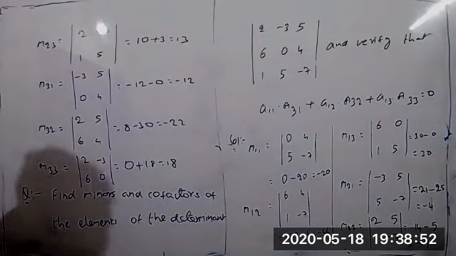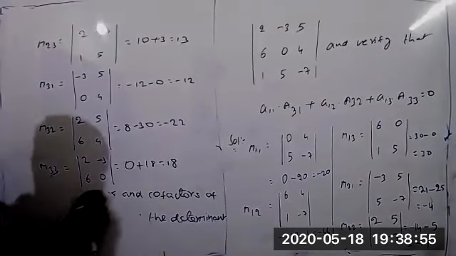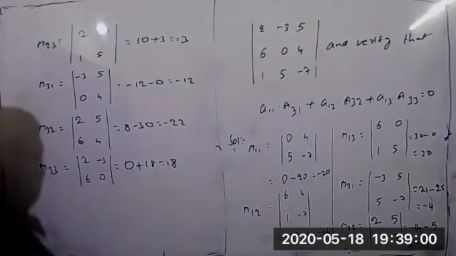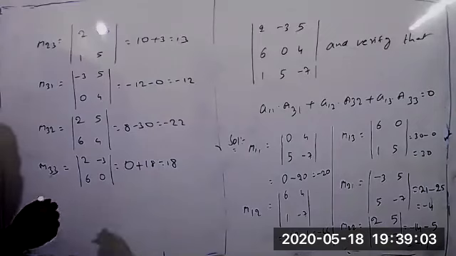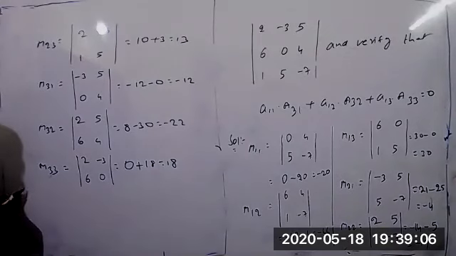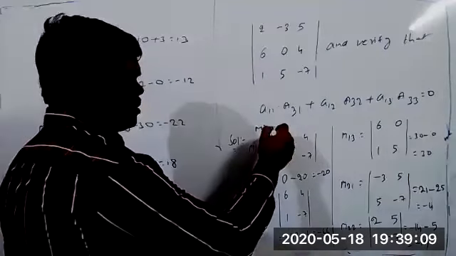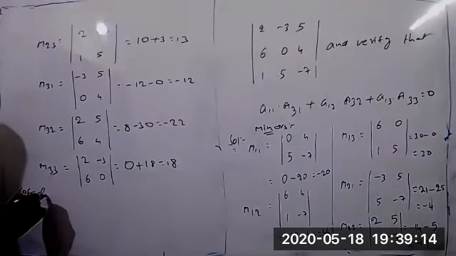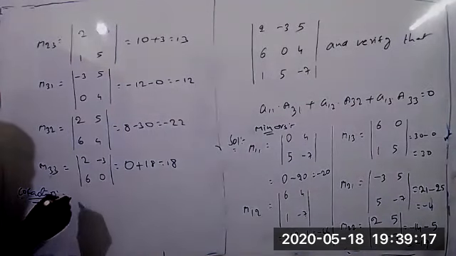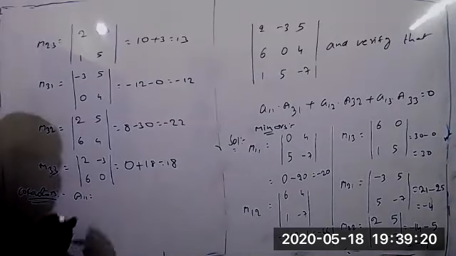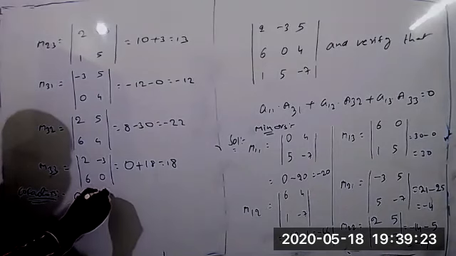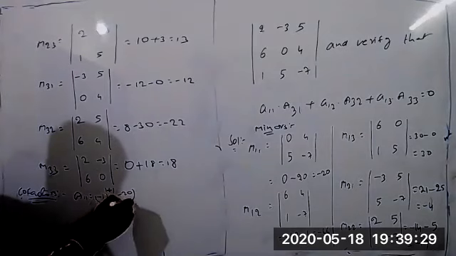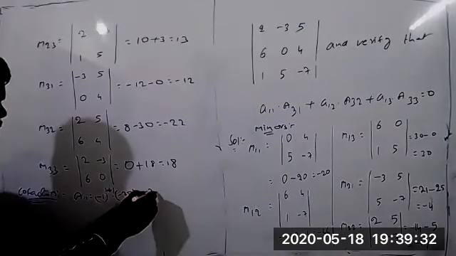Now you also have to find the cofactors, which is very easy. All the cofactors have to be found. These are the minors; now you can write the cofactors. What is the first one? A11 equals minus 1 to the power 1 plus 1 into M11. What is the value? Minus 20. So it is equal to minus 20 only.